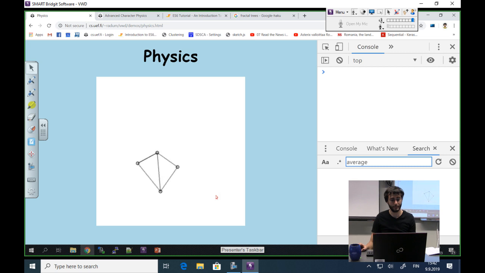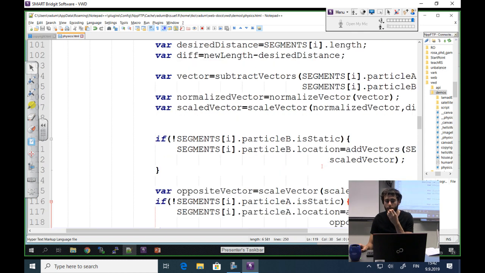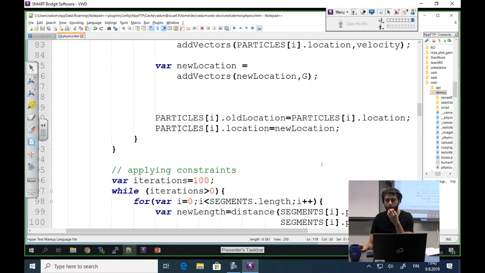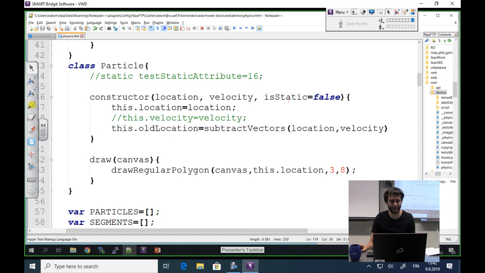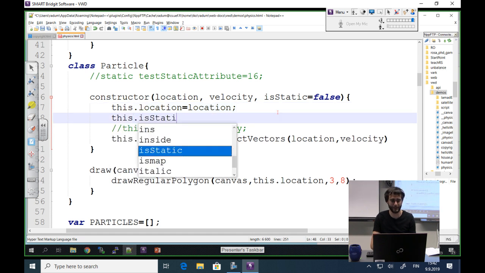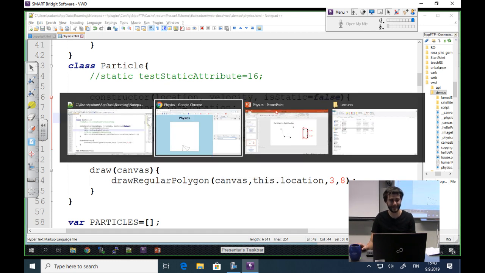You missed it in the constructor. I am missing what? In the constructor function, when you need to know the particle. I'm sorry, can you repeat? Constructor function. Oh, I'm sorry. Thank you. Yes, thank you very much. So in the constructor function, is static was not stored anywhere. I really like it when people are paying attention.